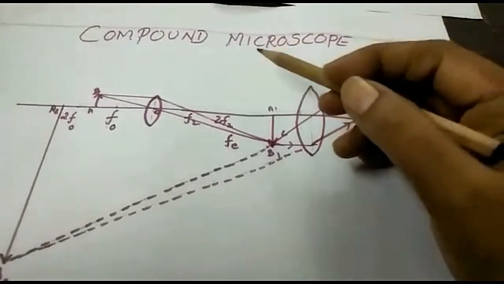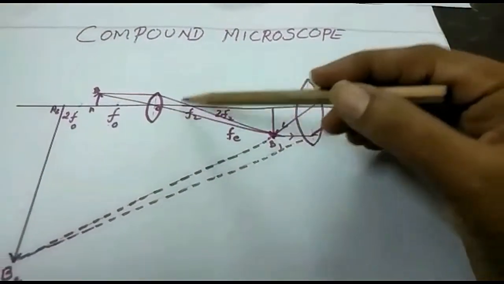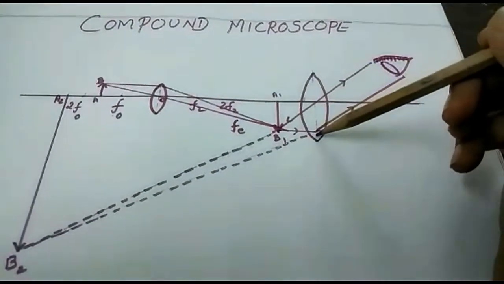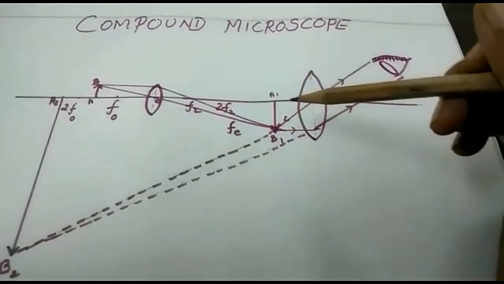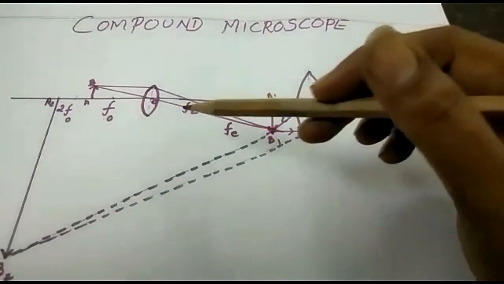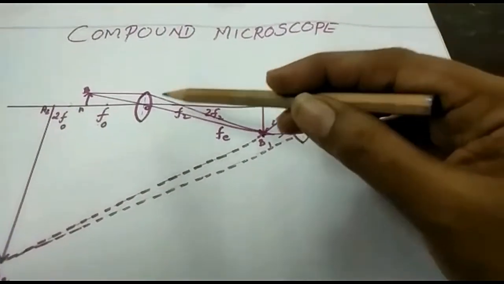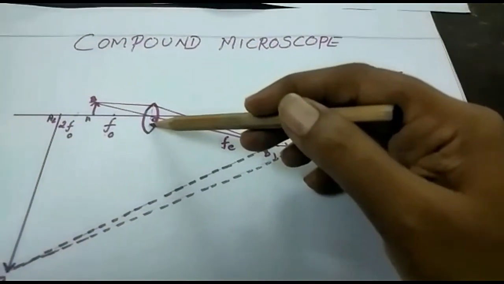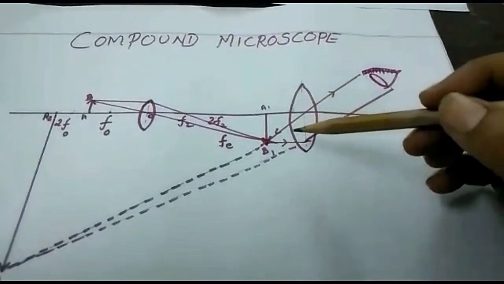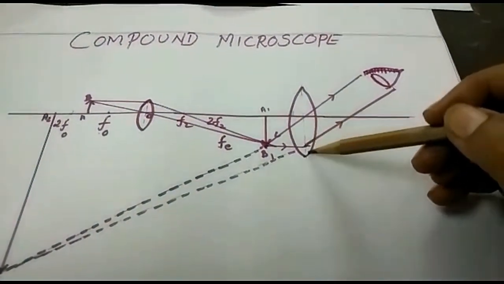The next important topic is the compound microscope. In this compound microscope, we use two lenses. These two lenses are fitted in two tubes that slide one inside the other. One is the objective lens, and this is called the eyepiece lens.